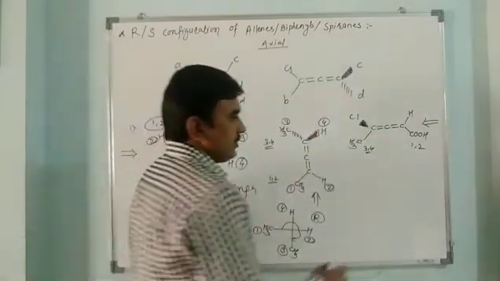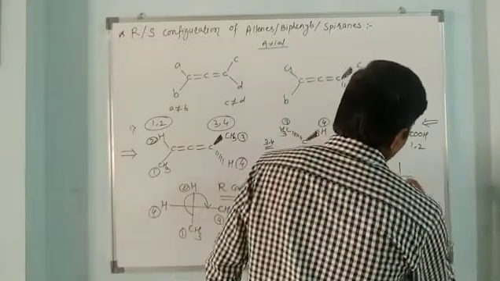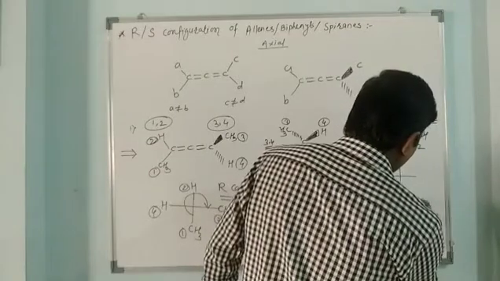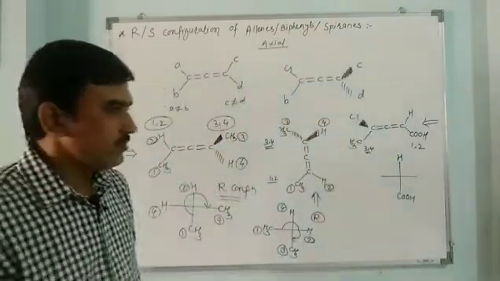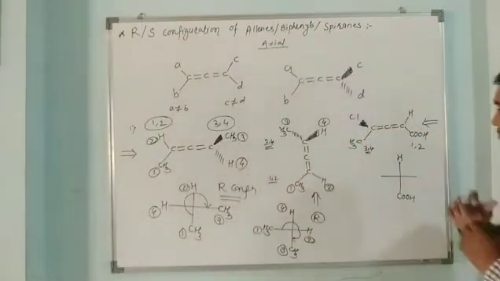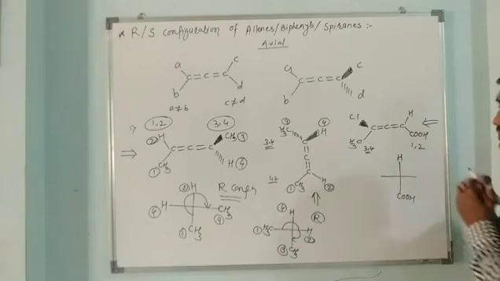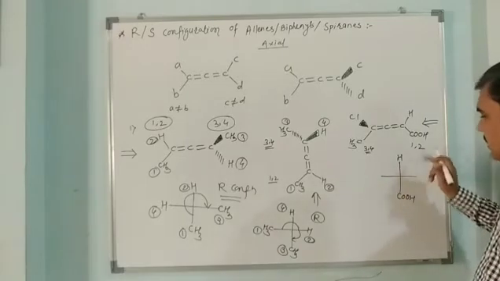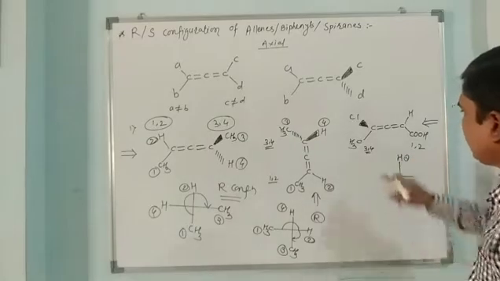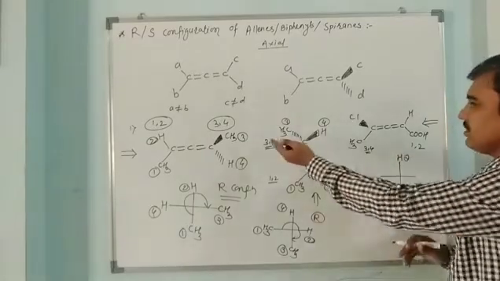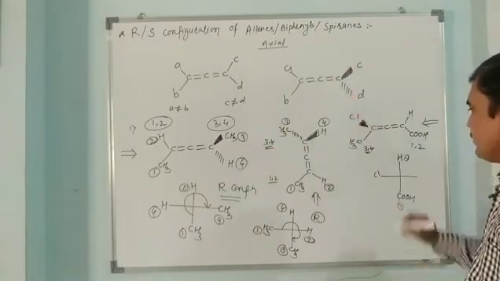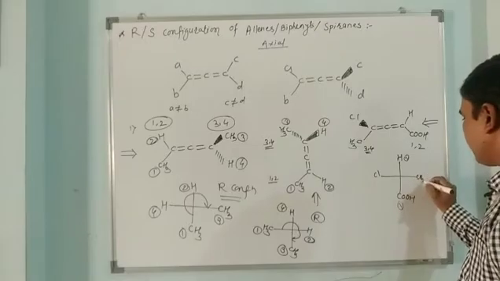Now, as it is, we can represent here this hydrogen and this COOH carboxyl group. If we observe the molecule from this side, then COOH and H get numbers 1 and 2. Here the Cl is going on the front side, so this Cl will take this position and this methyl will take this position.